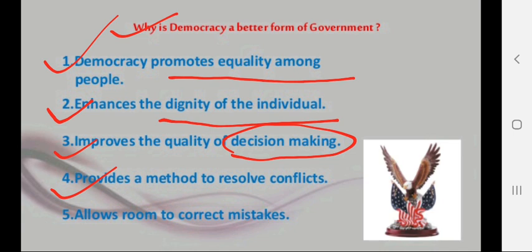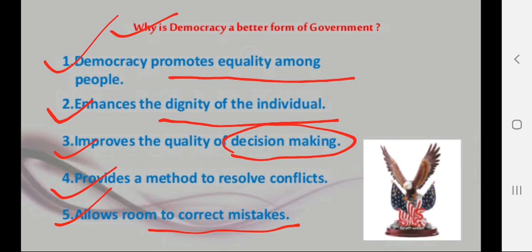Whenever there are conflicts between people, or between people and government, or between the central government and state government, or between two governments, or between some other groups of people, a democratic government always tries to resolve these conflicts with procedure, negotiation, deliberation, etc. Plus, whenever mistakes are made by a democratic government, there is always a chance to correct those mistakes.